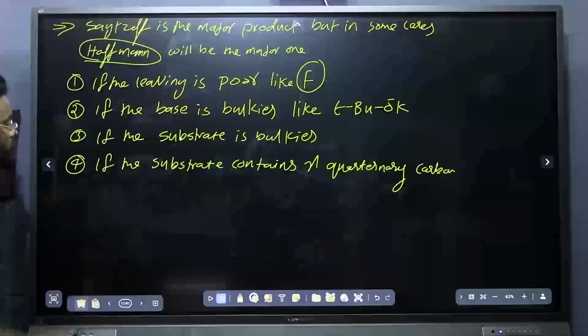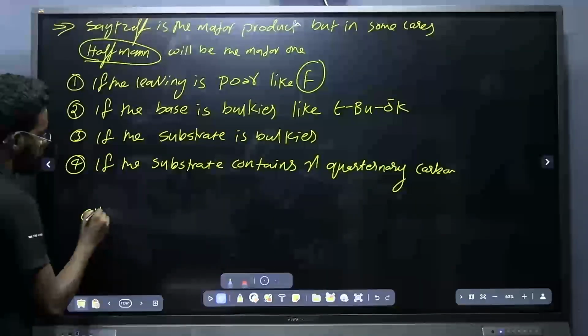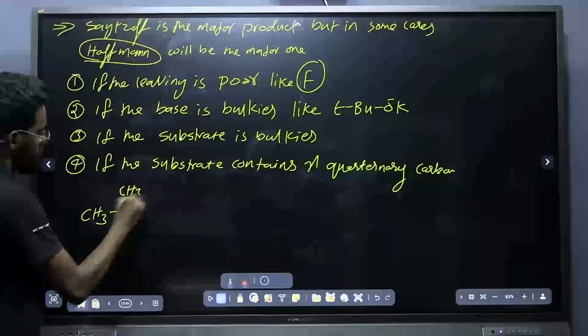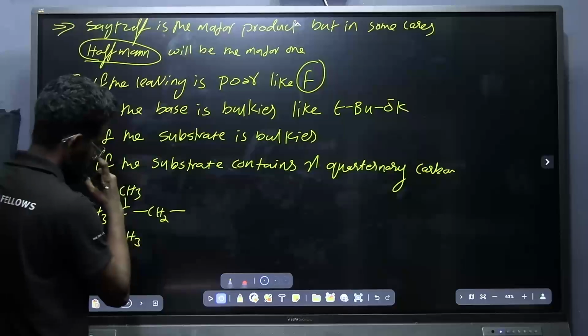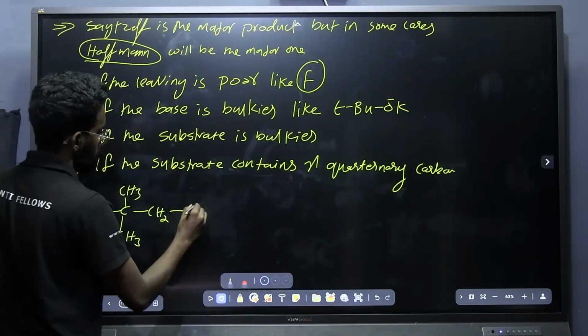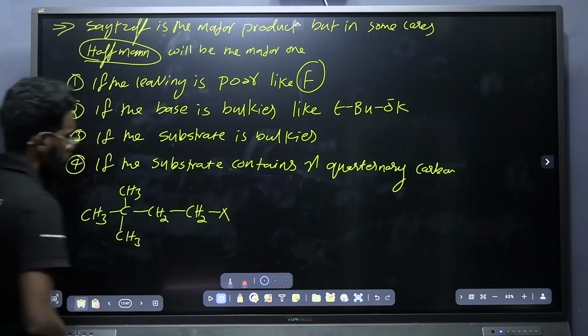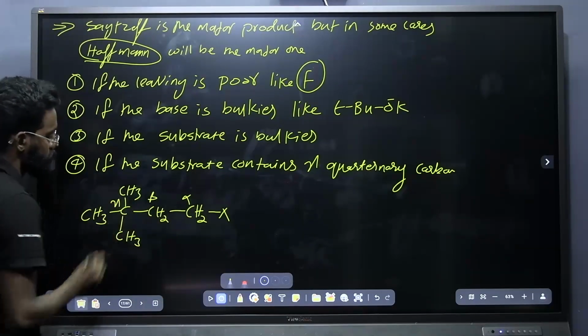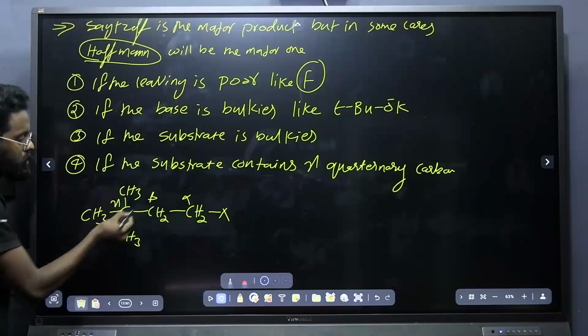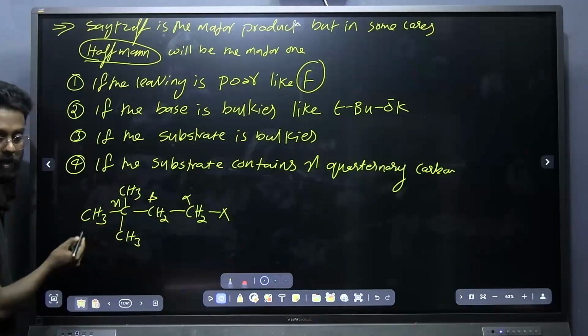Gamma quaternary carbon, that is CH3, CH3, CH3, CH2, CH2X. For this substrate, if you observe, this is the alpha position, this is the beta position, this is the gamma position, and in the gamma position you can see the carbon is quaternary.